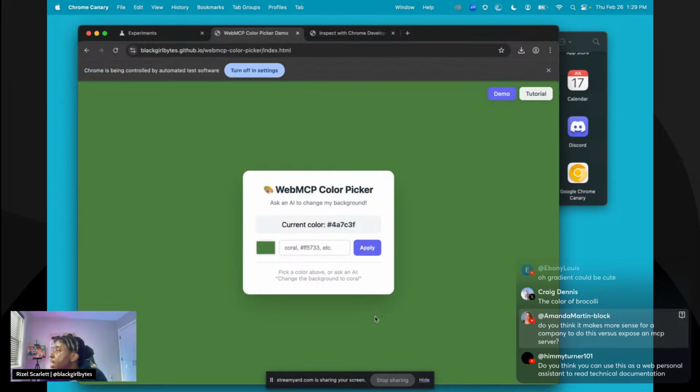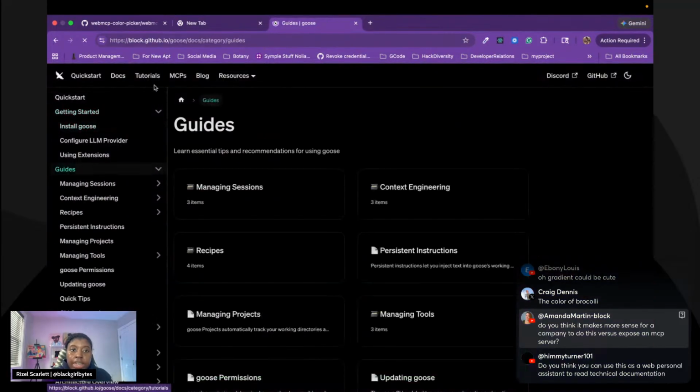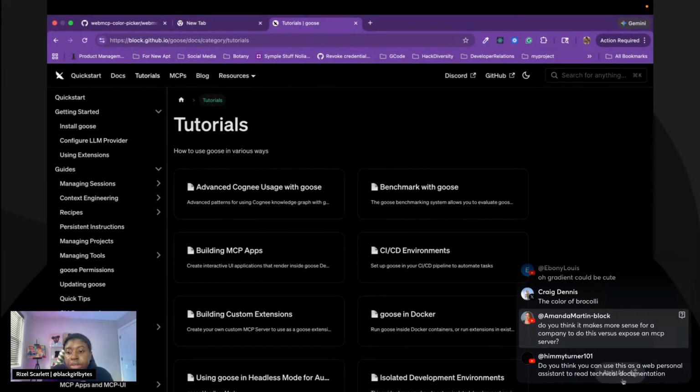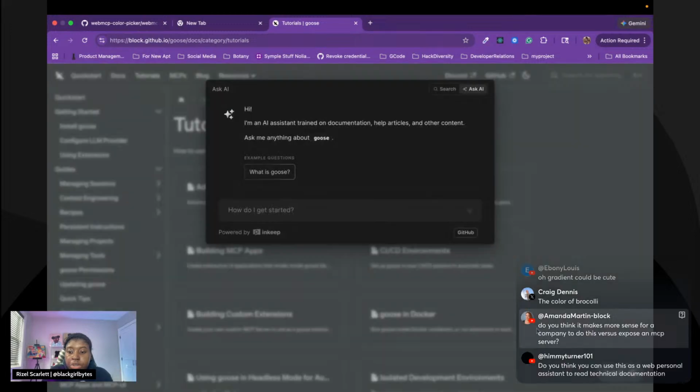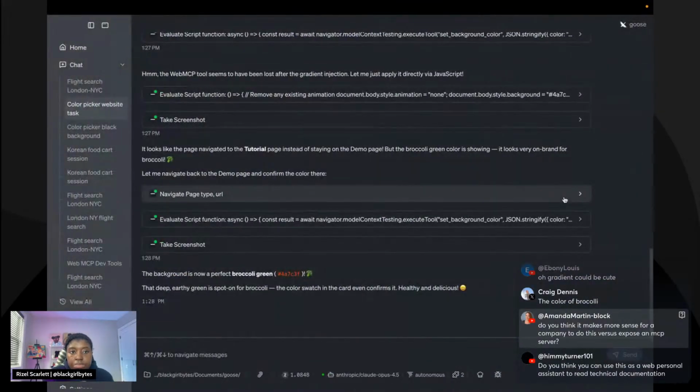Do you think you can use this as a web personal assistant to read technical documentation? That makes sense. I think so. I think if the site you're using or reading has WebMCP enabled, then yeah, like if maybe we had the Block or the Goose documentation and it had WebMCP, cool. There's also different ways people have been trying to solve this. So if you use this Ask AI, what is this, Inkeep? Maybe that could be a replacement. But yeah, that's a good question.